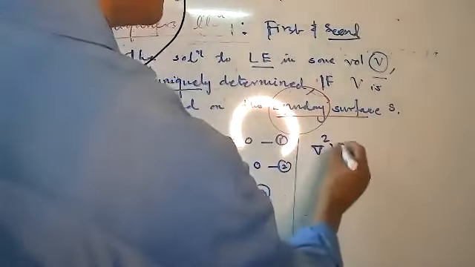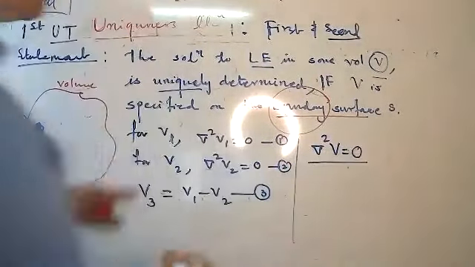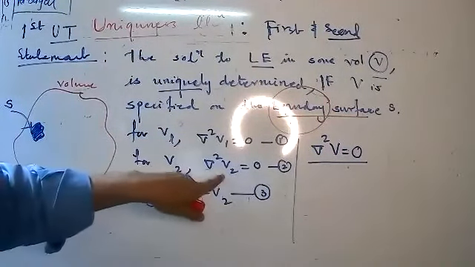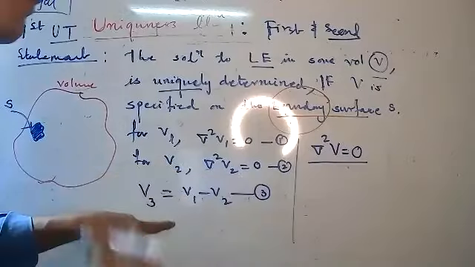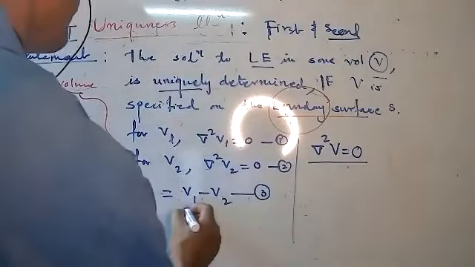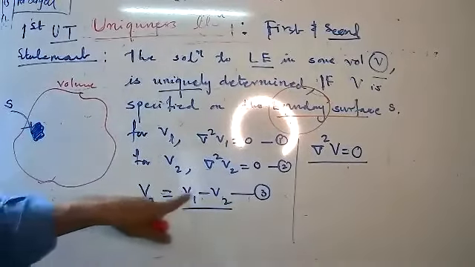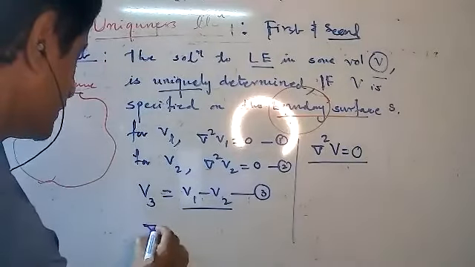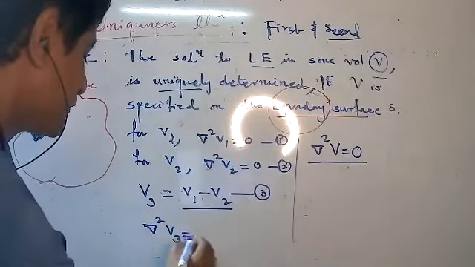Because what is our basic Laplace equation? Del square is equal to 0. Similarly, for V1 I can write del square V1 equal to 0. For V2 I can write del square V2 equal to 0. Suppose there is one more function which is denoted by the difference of V1 and V2, that is V3 equal to V1 minus V2.